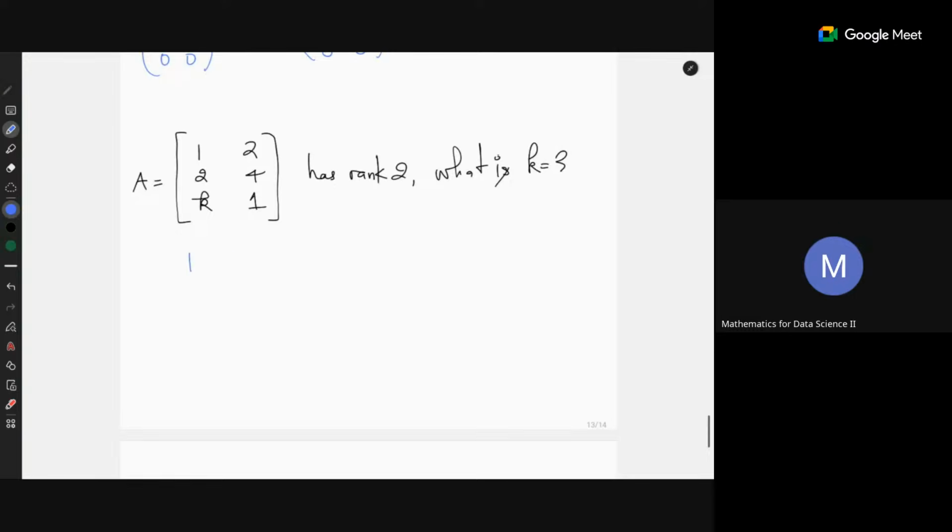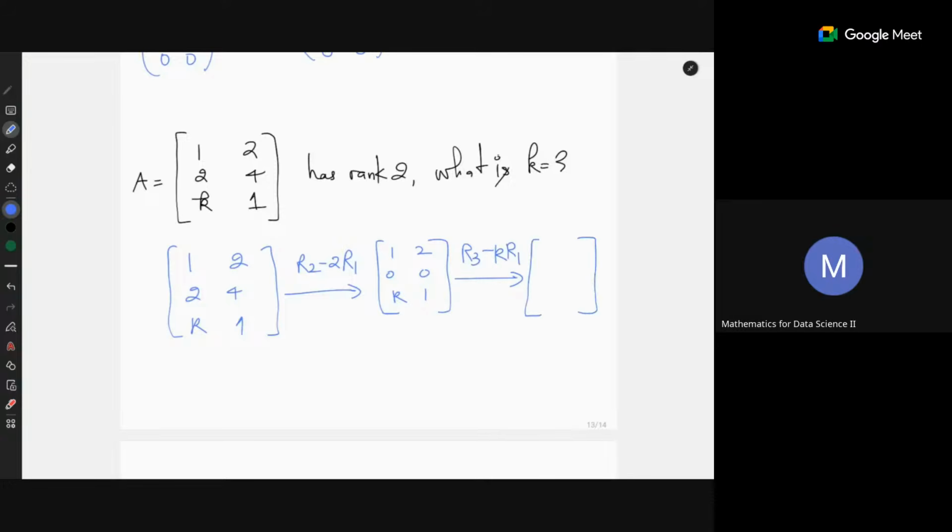So we can clearly see that the second row is a multiple of the first row. So we can just directly remove that. We will get 1, 2, 0, 0, K, 1. Right? Now let's do R3 minus K R1. What we'll get? 1, 2, 0, 0, 0, 1 minus 2K.